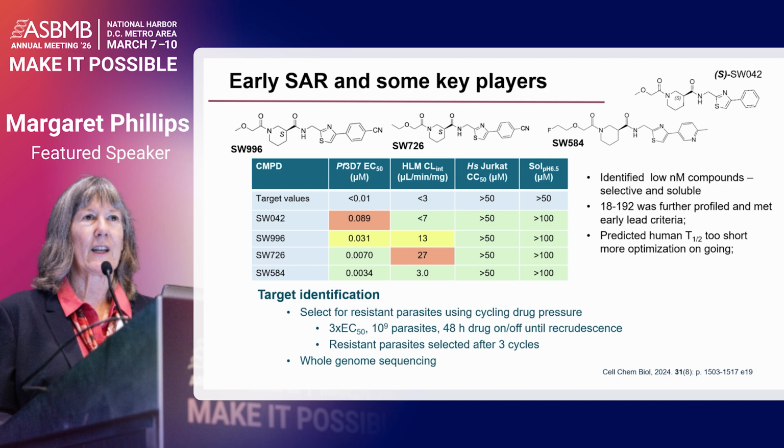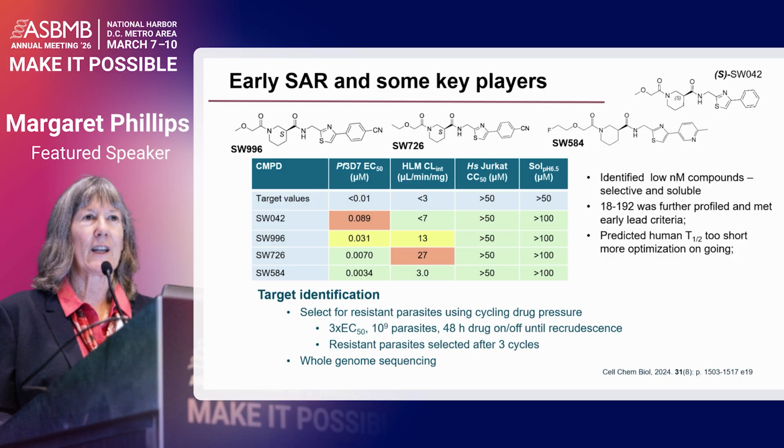We fully profiled this compound, which I've accidentally changed its compound name here, SW584/18-192, until it met early lead criteria. At this point, we could tell that the human half-life was lower than we needed it to be, so we're still undergoing lead optimization. But rather than tell you any more about that, I want to go ahead and tell you about our efforts to identify the target here.